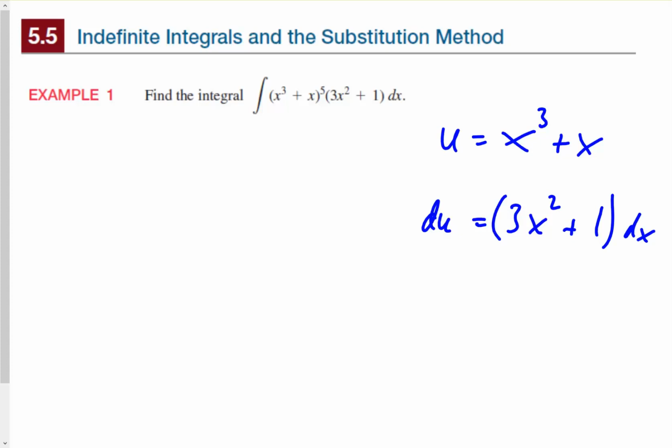Okay, so what we have here is, if we integrate this, we have u to the 5th power, and then the 3x squared plus 1 dx, that's our du. So we have the integral of u to the 5th du. So when we go to integrate this, we increase the power by 1, so it becomes u to the 6th divided by 6 plus c.